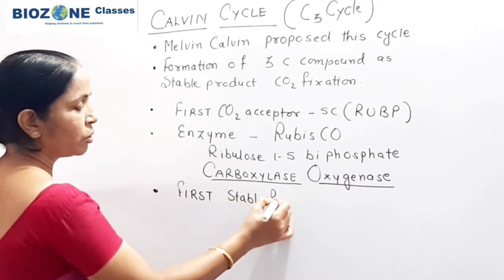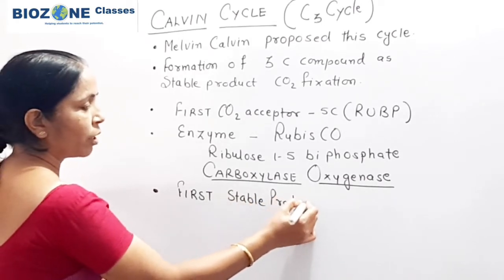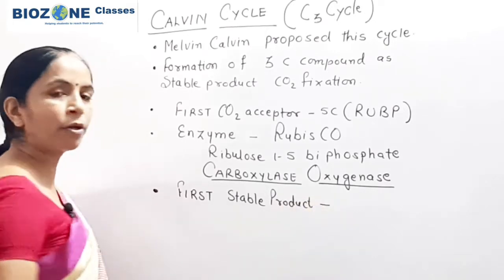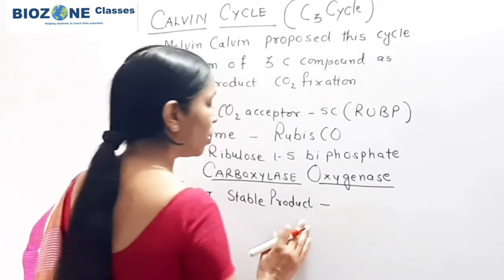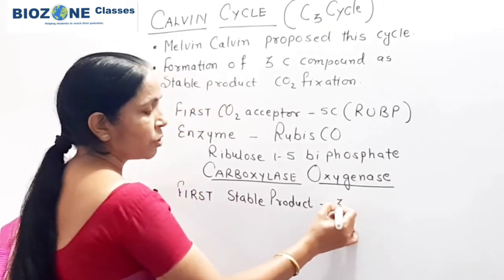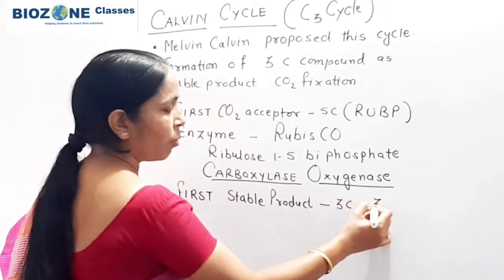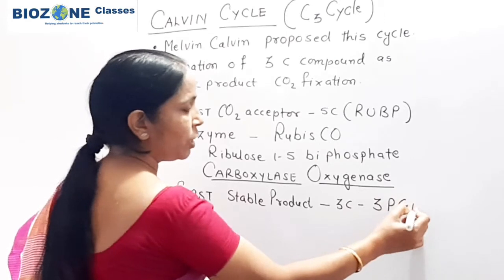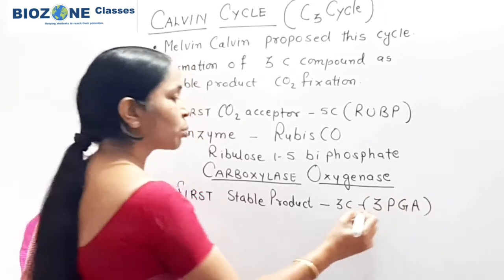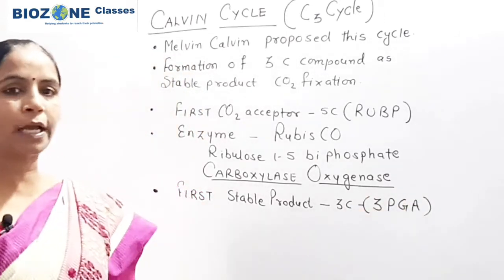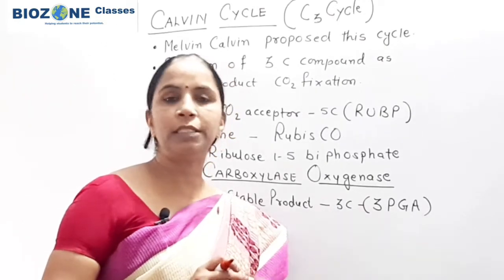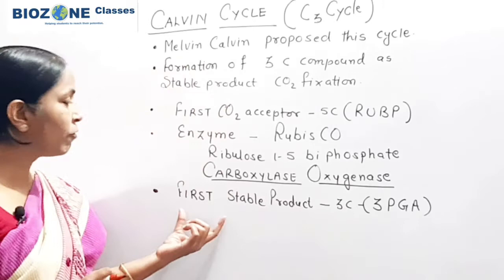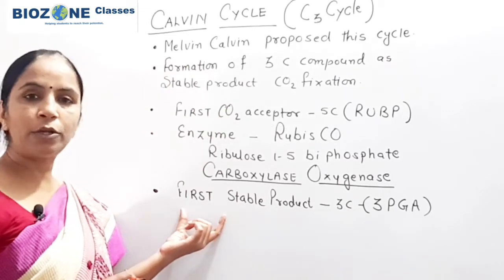The first stable product of the C3 cycle is a 3 carbon compound, commonly 3 PGA, 3-phosphoglyceric acid. So remember that 3 PGA is the first stable product.